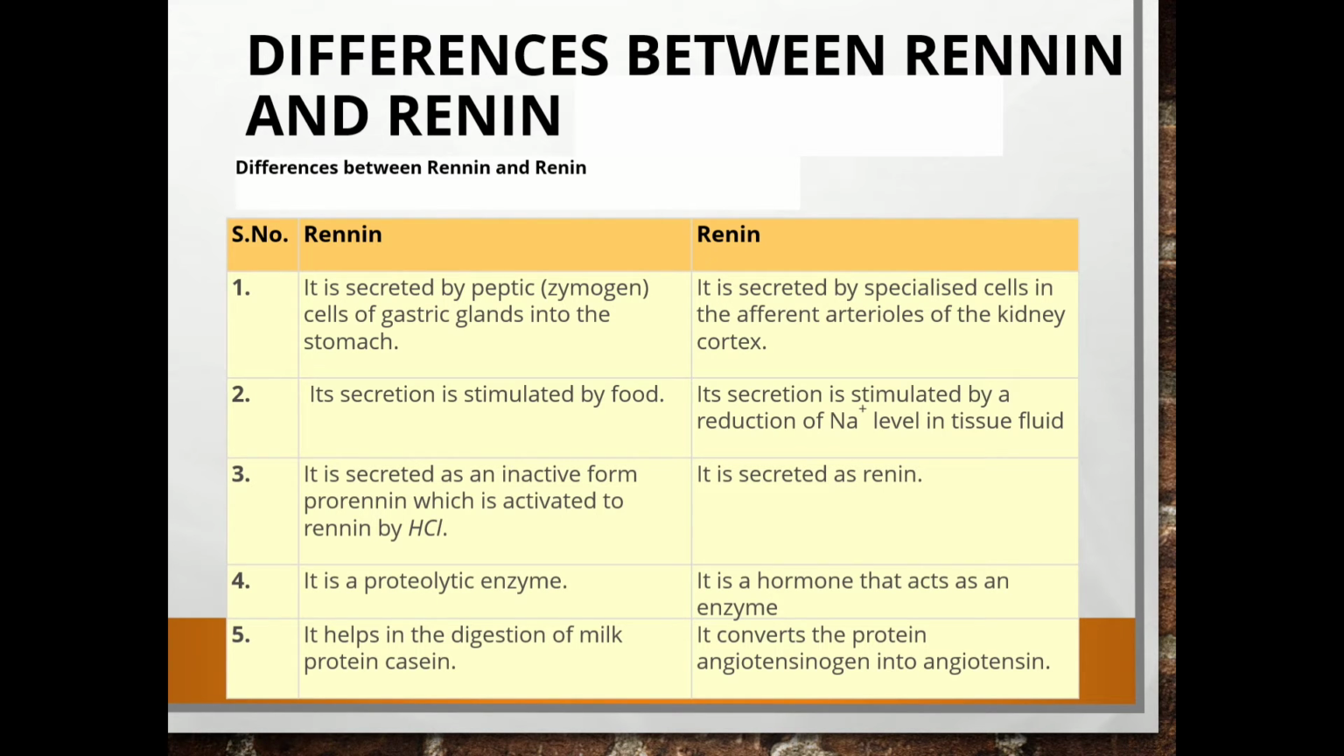Then third difference, rennin is secreted as an inactive form prorennin, which is activated to rennin by HCl, and renin is secreted as renin. Now, rennin is a proteolytic enzyme, and renin is a hormone that acts as an enzyme. Now, rennin helps in the digestion of milk protein casein, and renin converts the protein angiotensinogen into angiotensin.